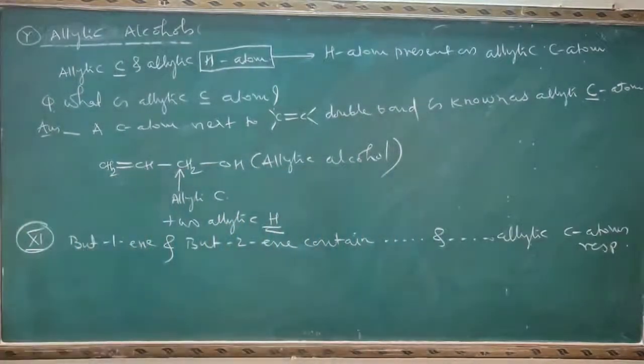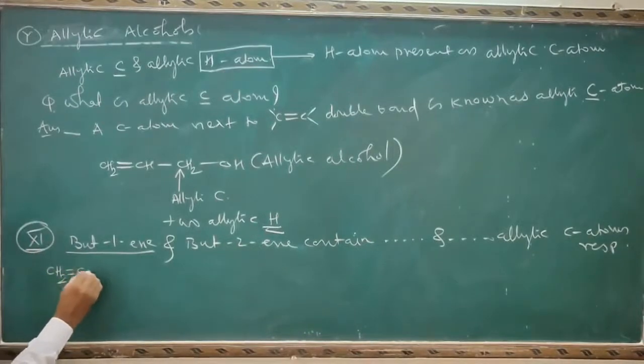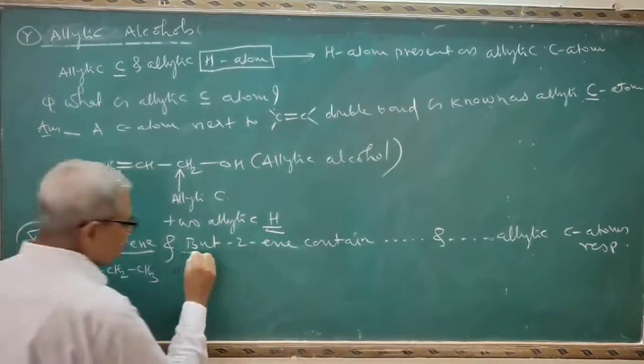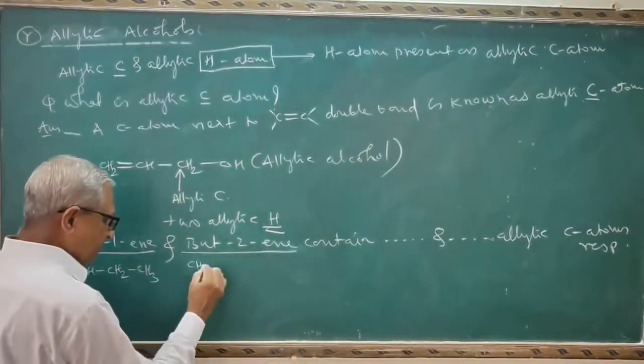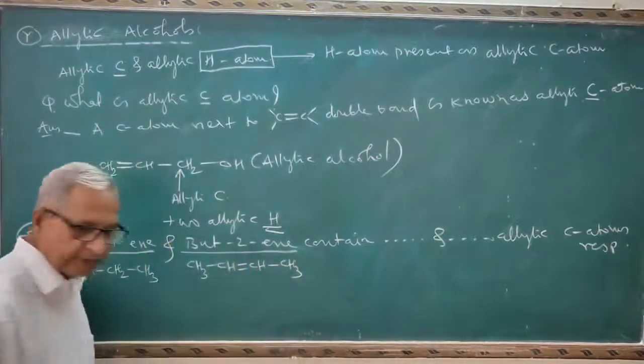Now you know the structural formula for butene, but-1-ene: CH2 double bond CH, CH2 CH3. You also know the formula for but-2-ene: CH3 CH double bond CH, CH3.